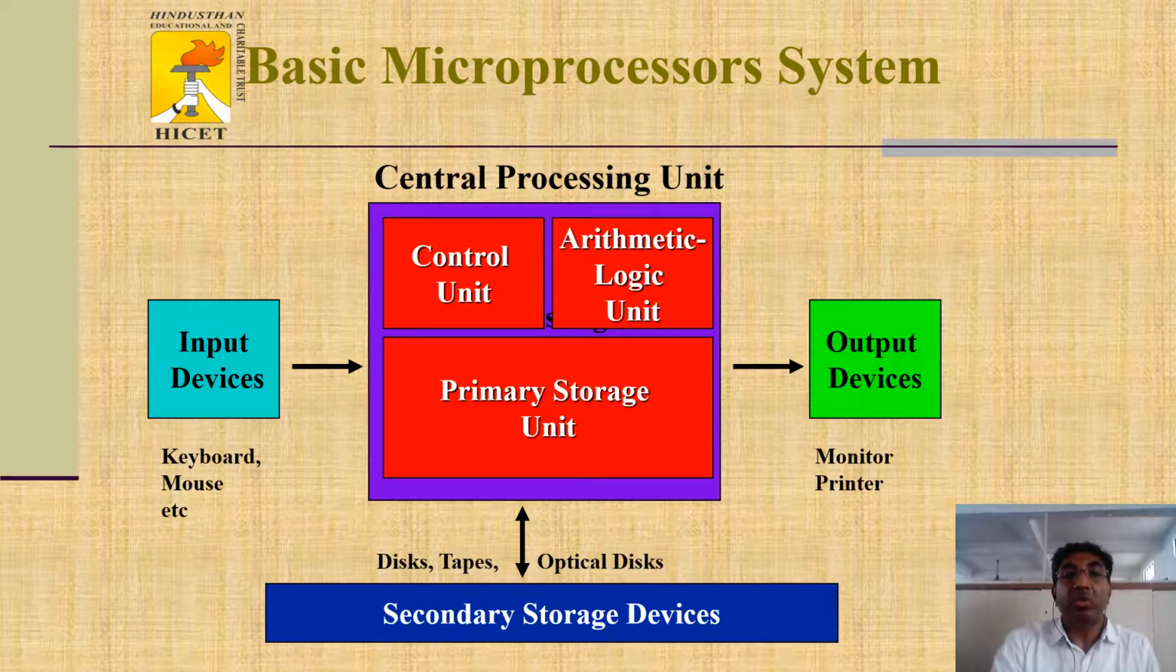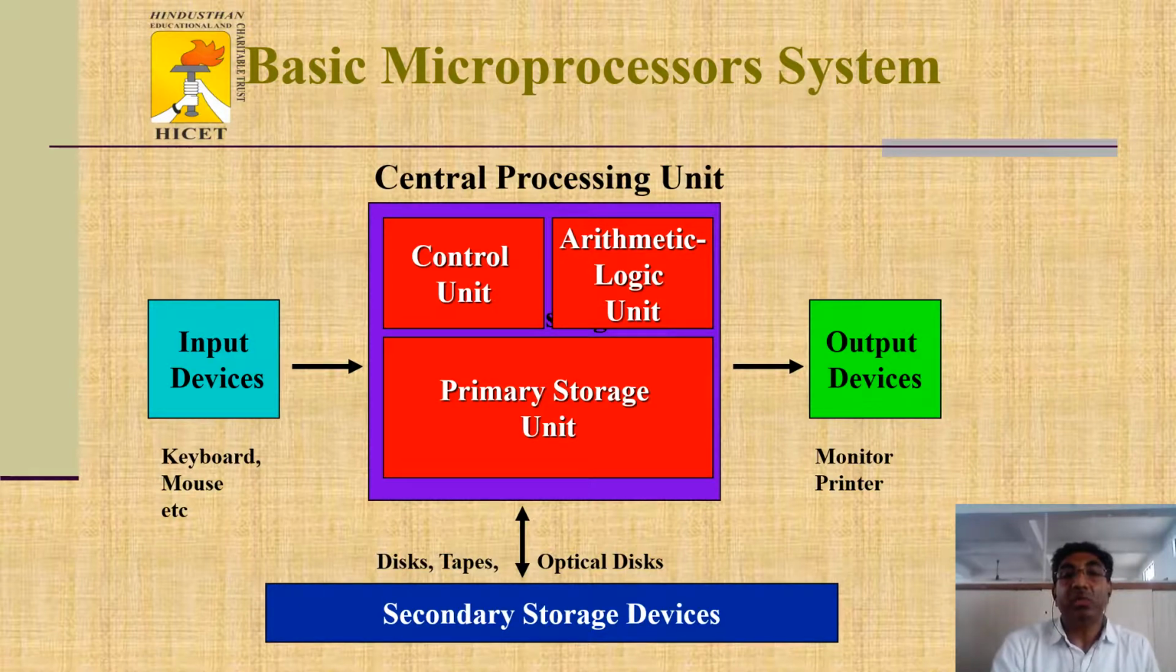Then there is another topic, the basic microprocessor block diagram. The center point is the central processing unit, having three components: the arithmetic logic unit, the control unit, and the primary storage unit, that is registers. During operation, all the data are stored temporarily in the registers. The arithmetic logic unit performs arithmetic and logical operations, for example addition and subtraction, and logical operations AND, OR, NOT.